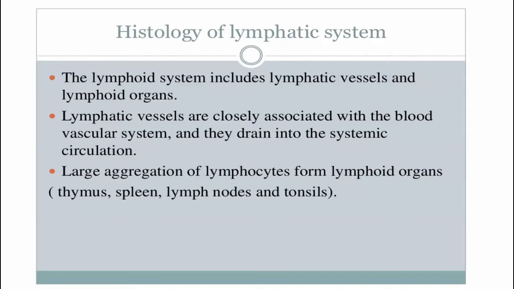All the other organs are secondary, such as lymph node, spleen, and tonsils. In these secondary lymphoid organs, further differentiation takes place, but maturation takes place in the primary lymphoid organs. That's why they are called primary lymphoid organs.